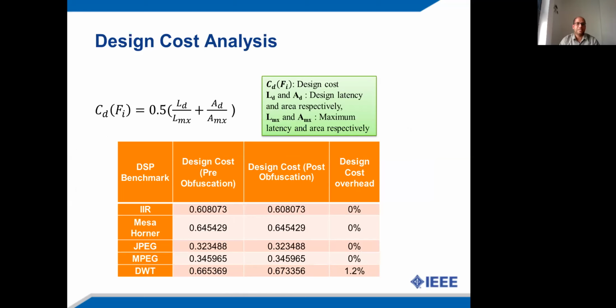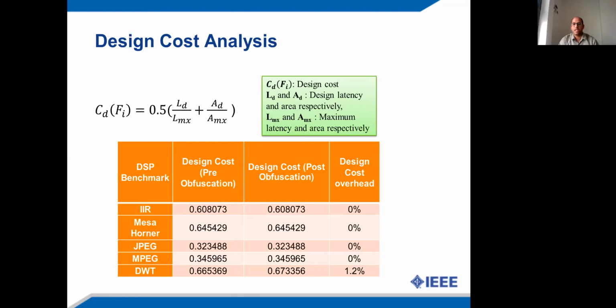Now coming to the design cost analysis of the proposed approach. Here is the formula for calculating design cost, and this table reports the design cost post structural obfuscation and pre-structural obfuscation. You can see from the table that the design cost overhead for most of the applications is almost 0%.